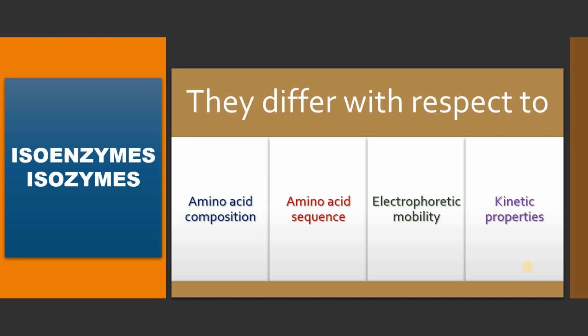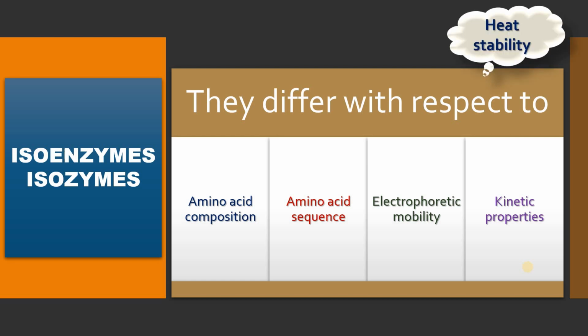The specificity for substrate is different for different isoenzymes of the same enzyme. They might have different Km, different Vmax. In other words, the specificity or affinity for the substrate might be different for different isoenzymes of the same enzyme.